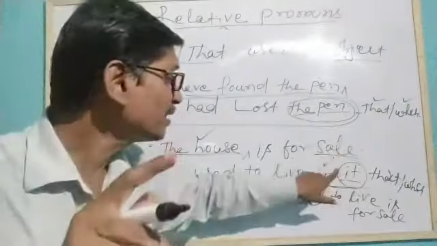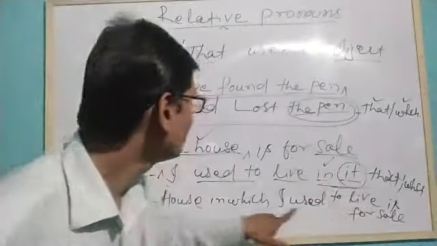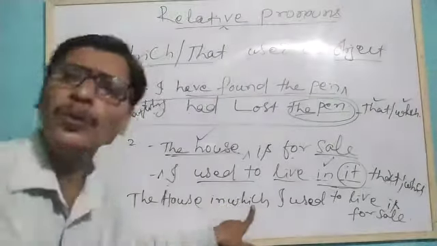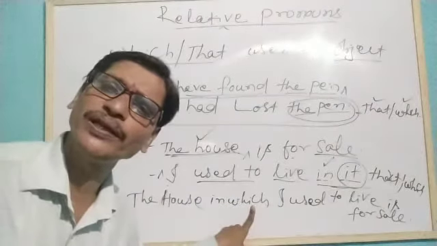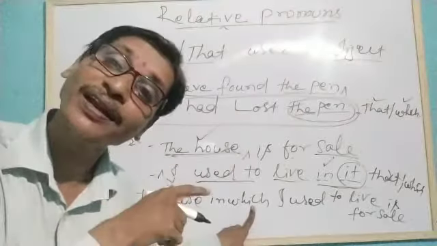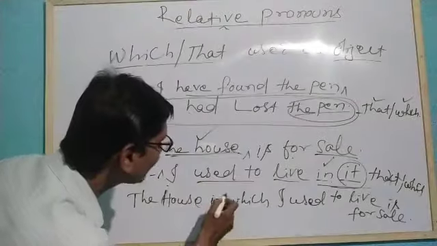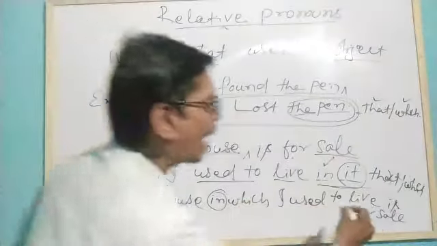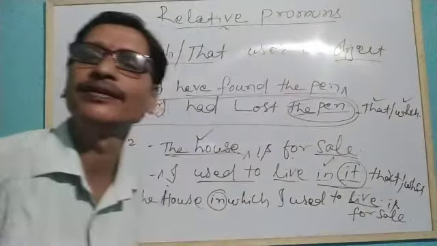Okay, so you see, here we have used in, therefore we have used which over here. But we can use that over here as well, provided we take this in after this verb. How will it be?